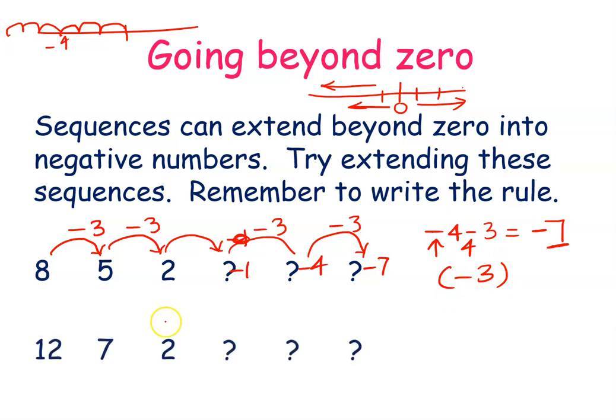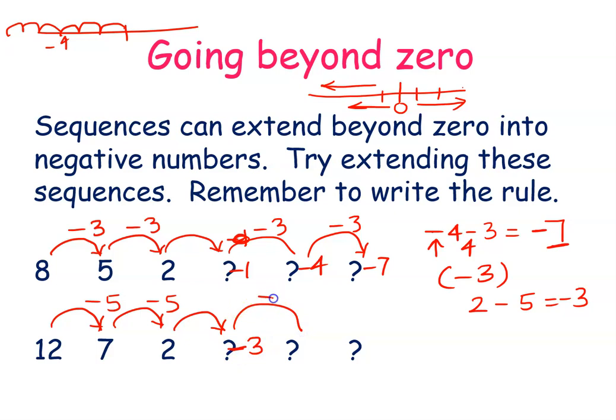Let's see the next question. Okay, 12, 7 and 2. So between 12 and 7, how much is it? 12 take away 5. So it is 7. Okay, and 7 take away 5, that is 2. Now 2 take away 5. So here again 2 take away 5, that is minus 3. So this number will be minus 3.